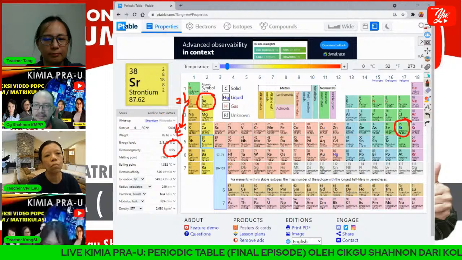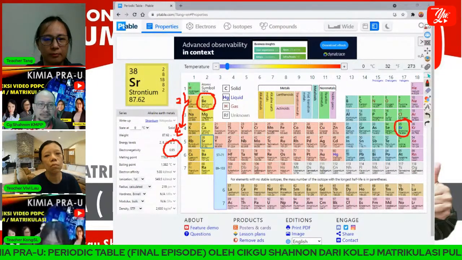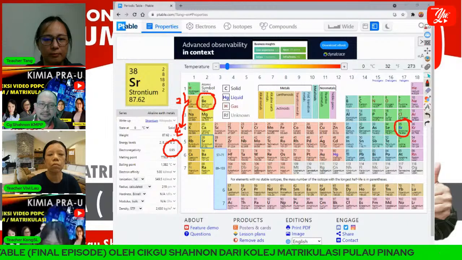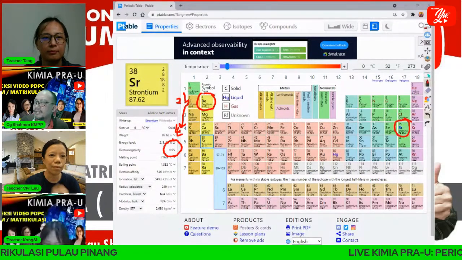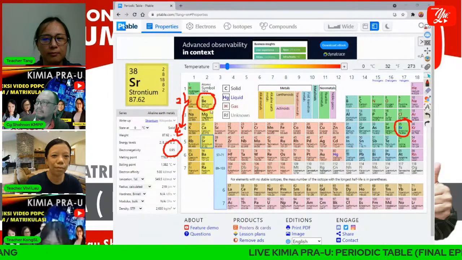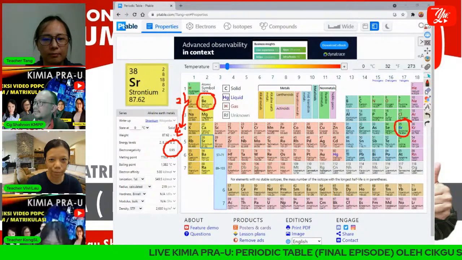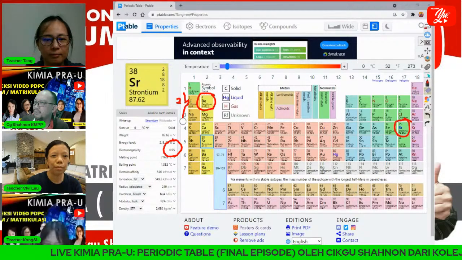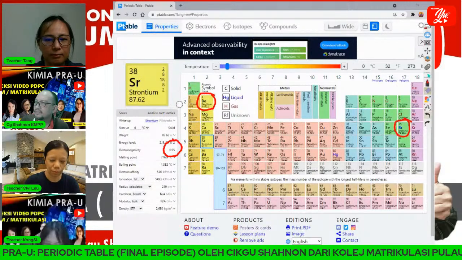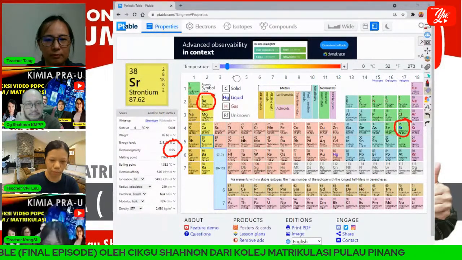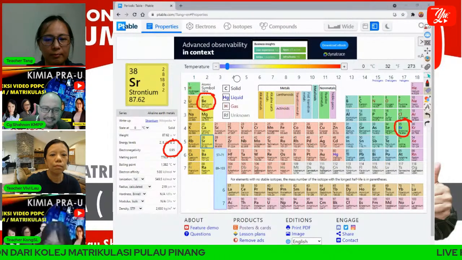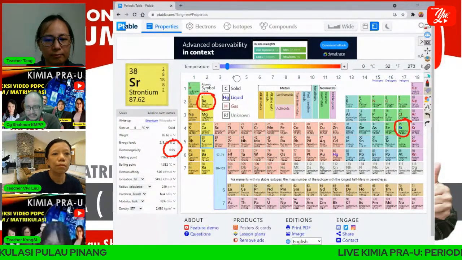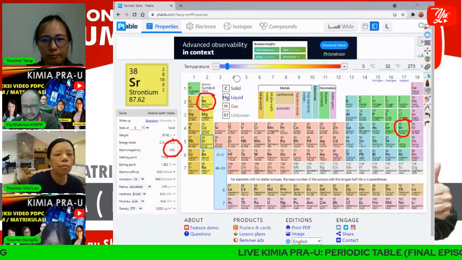Okay, any answer from students? Student, you can try. You can try to answer this easy question. I already marked beryllium and bromine here. You can choose which one is more electronegative, beryllium or bromine? Anyone want to answer this question? Very easy.